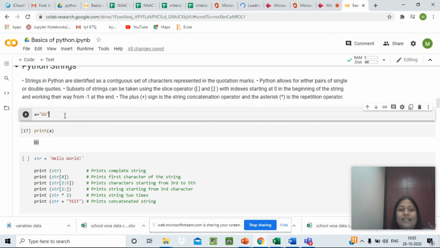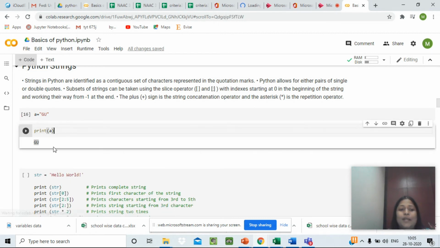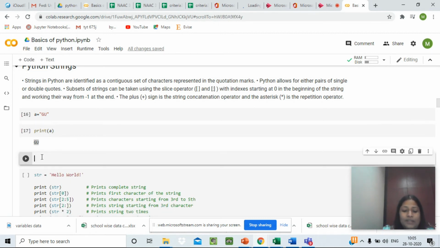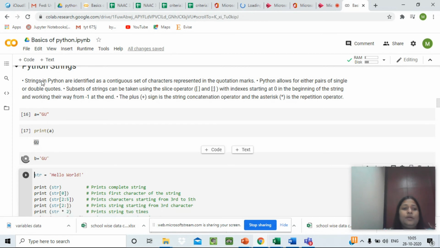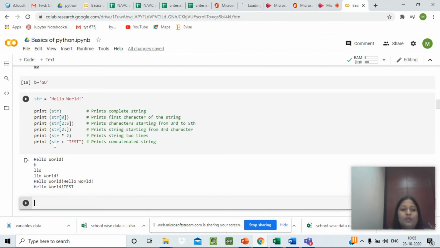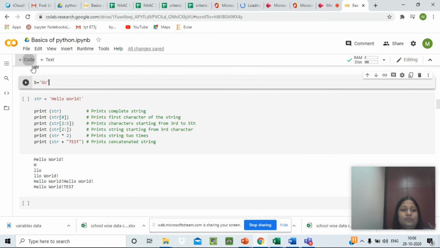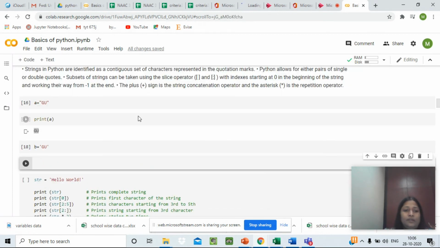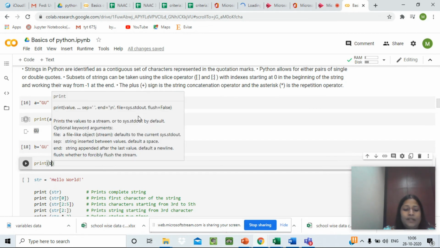Let's see if there is any difference between double quotes and single quotes used in strings in Python. Let's take another, b equals to, we will take single quotes 'GU'. Run the code, take a new code block, and let's check by using the print command.